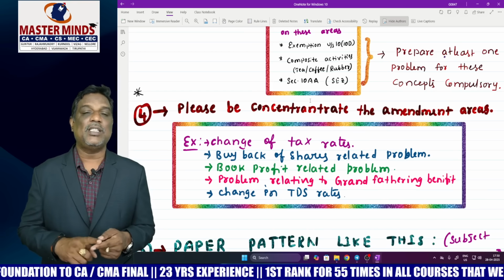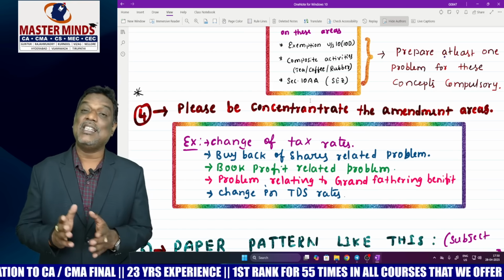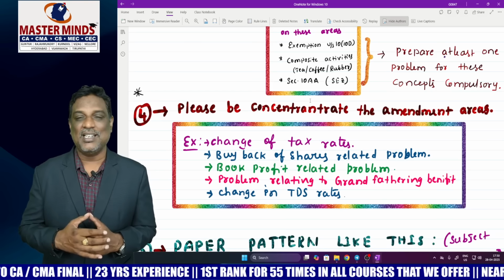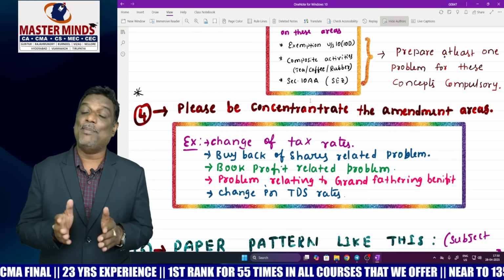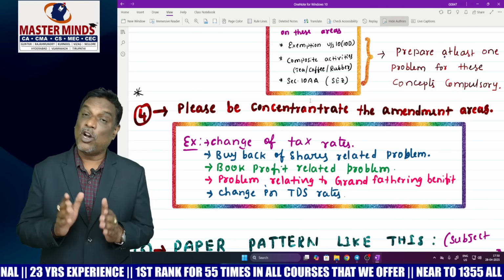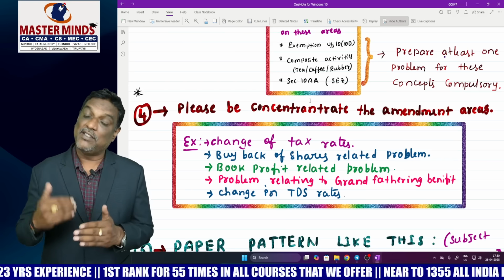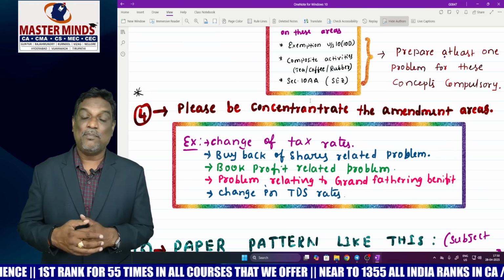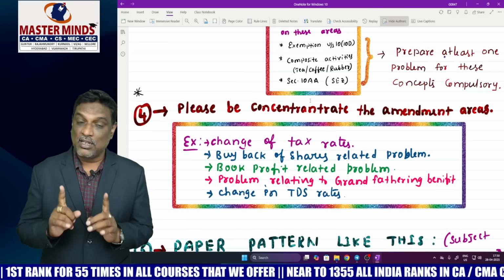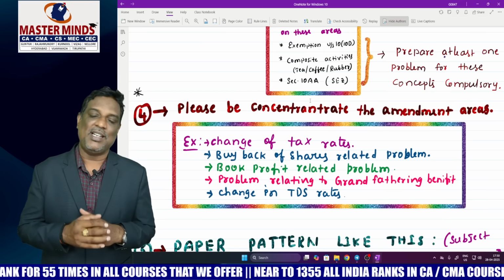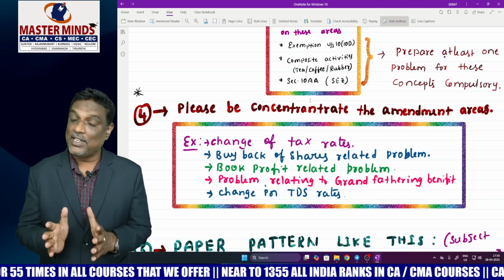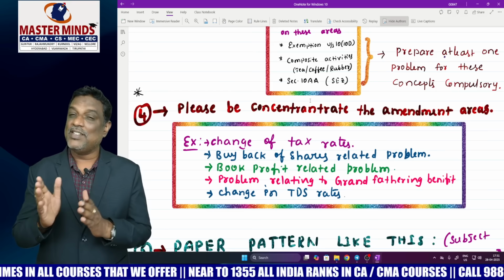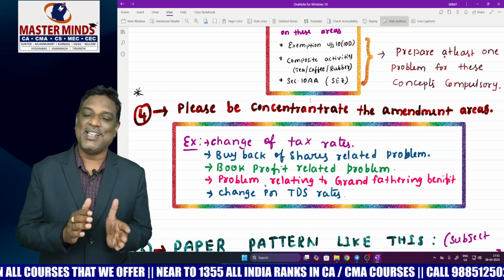Now it was reduced to 12.5%, but indexation was removed. Somebody has the benefit to follow the old rate or the new rate, whichever is beneficial to him. That should be the grandfathering benefit. Please be prepared for at least one problem relating to grandfathering. But the grandfathering benefit is available only to resident individuals and resident HUF, subject to some conditions.